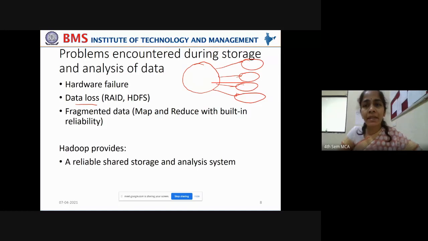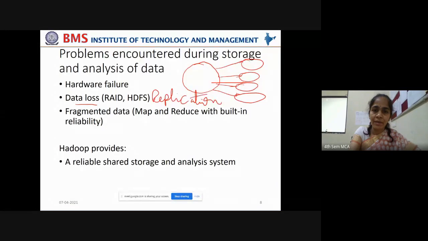Say if one hard disk is corrupted, in such case, the copies stored on that disk can be lost, or multiple copies of other data also stored on the disk can be lost if there is a disk failure. In such cases, we use replication. Replication is a solution for data loss.